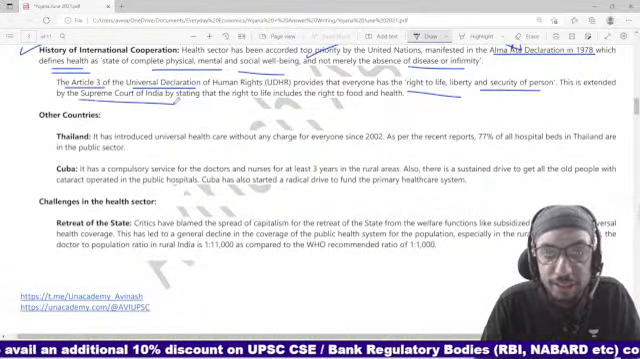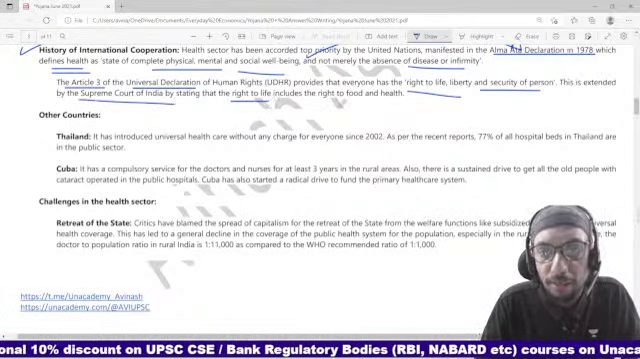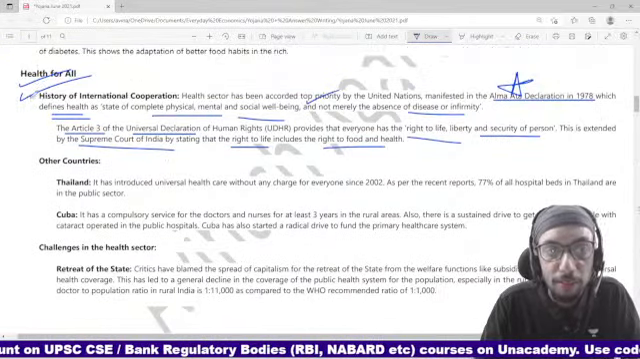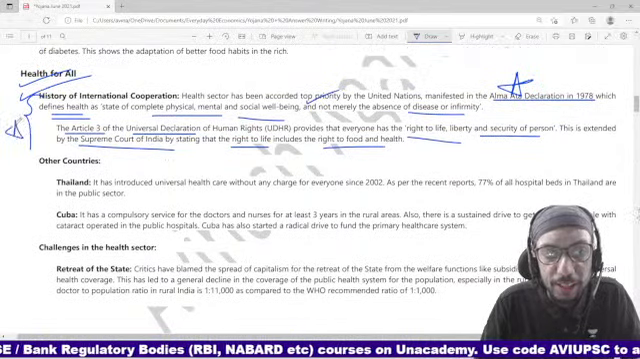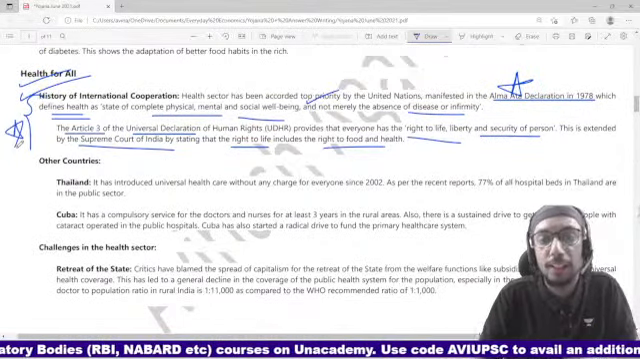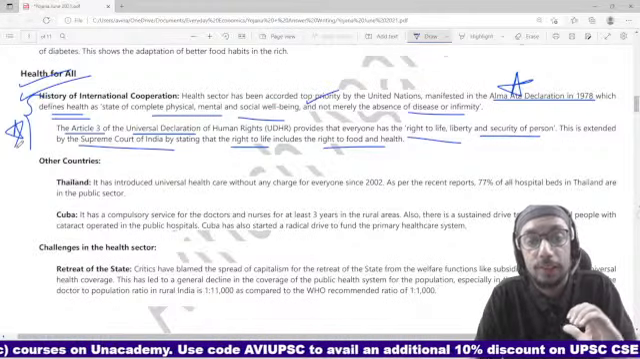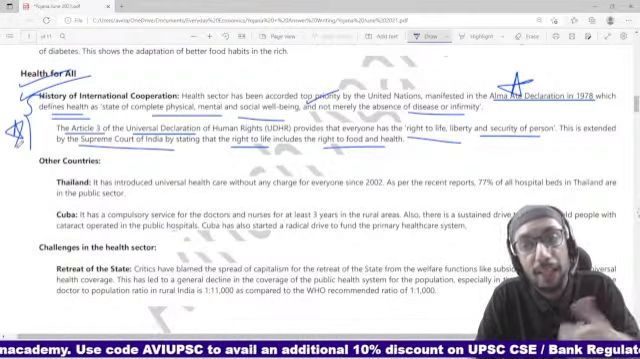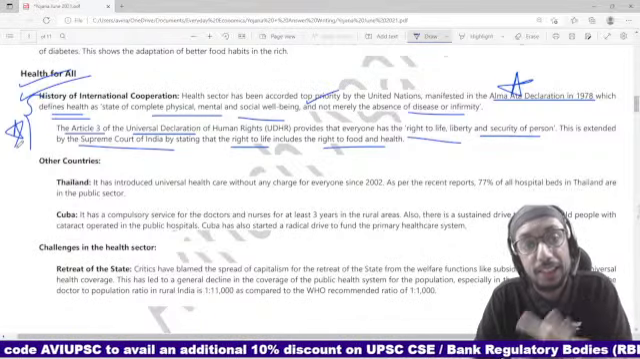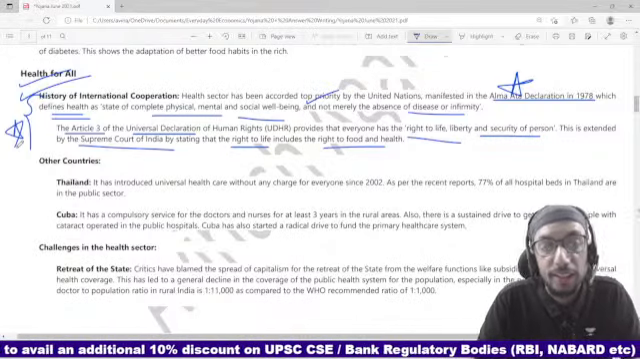The Supreme Court of India itself has said that the right to life includes the right to food and health. So you can basically understand that health is a matter of human right. It is associated with your right to life, right? So this is the basic thing that needs to be kept in mind.